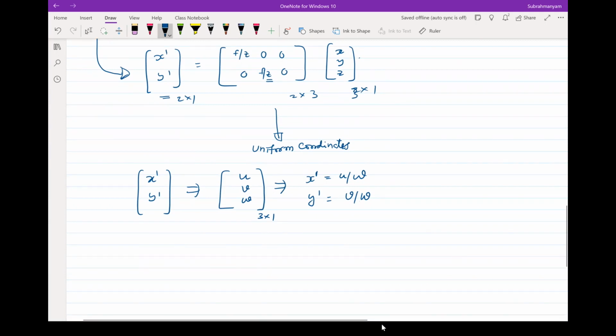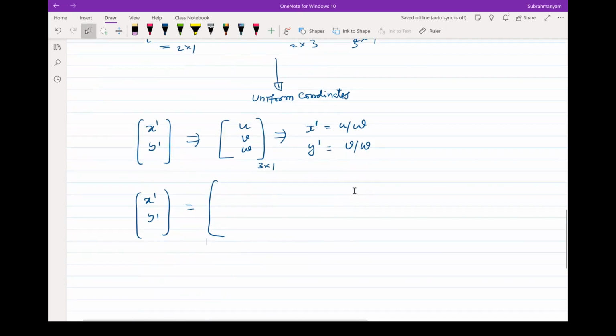So now what we are going to do is figure out, hope you are working along with me, this x dash, y dash is in fact equivalent to x times f by z and y times f by z. I would like to write this as u, v, w, where I could separate x, y, and z. So how can I write that? Now from a 2 cross 1, I am moving to a 3 cross 1. So what could be the elements here?